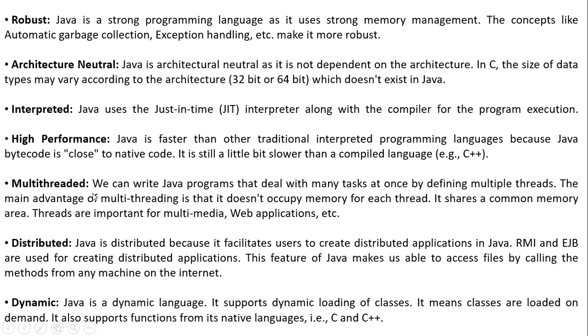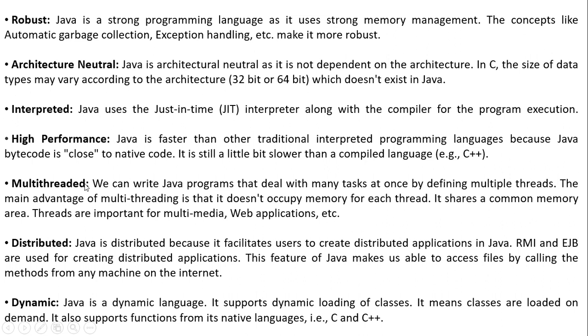Now the concept is multi-threaded. What do you know about multi-threading? We can write Java programs that deal with many tasks at once by defining multiple threads. The main advantage of multi-threading is that it does not occupy memory for each thread. It shares a common memory area. Threads are important for multimedia, web applications, etc.